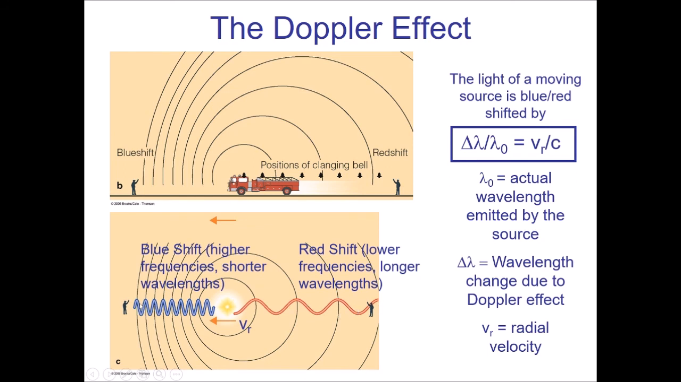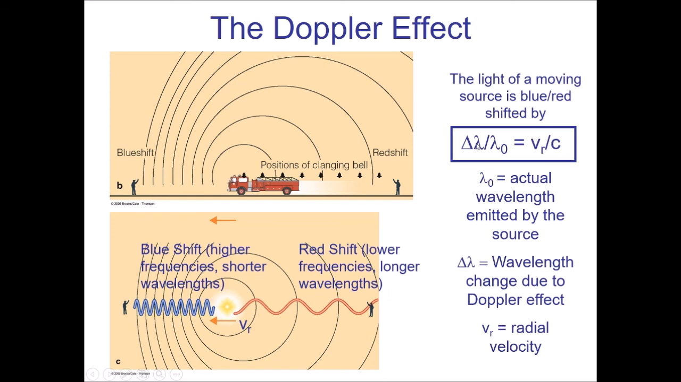And if you can measure how much this is either compressed or stretched out, then you actually can come up with how fast it's moving toward you or away from you. This equation up here illustrates that. On the left-hand side is a ratio of how much the wavelength has changed compared to what it originally was. And the other side is a ratio that has the speed of the object over the speed of light.